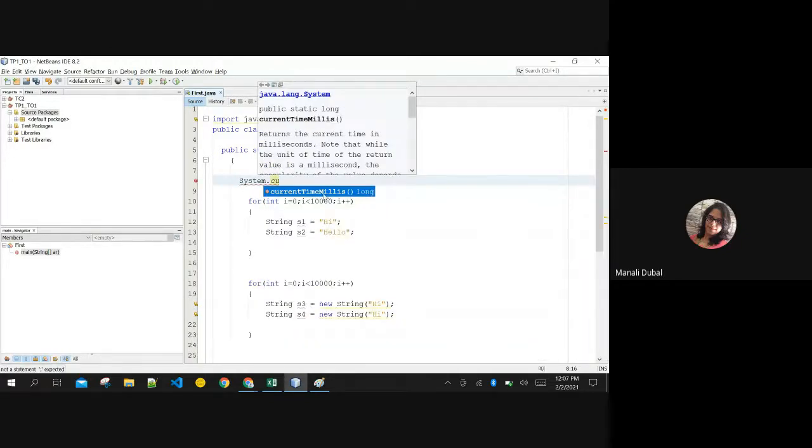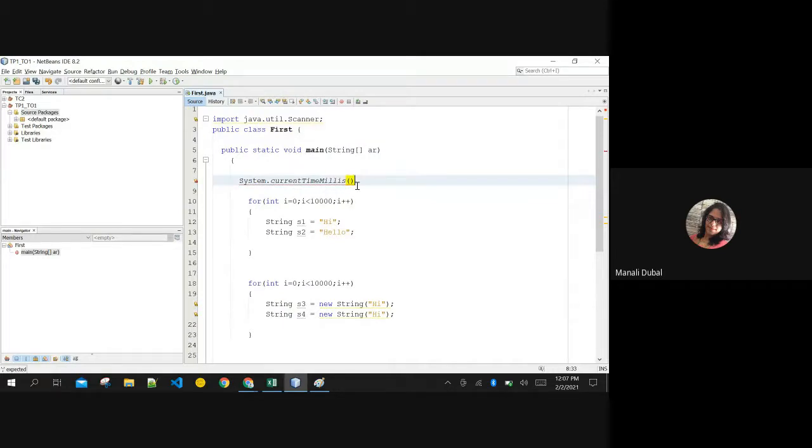You understand what milliseconds are? I am recording the start time here before my loop starts, in a long variable. Before my loop starts, I am recording the initial timestamp start. And at the end of this loop, I am recording the timestamp.